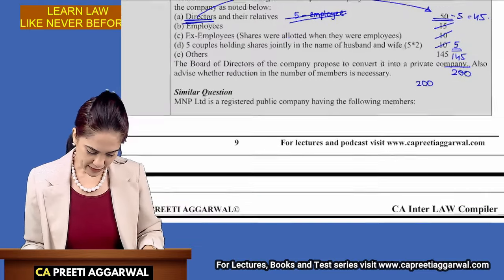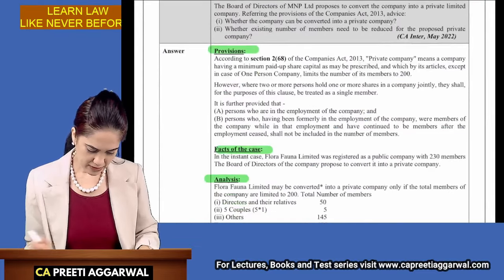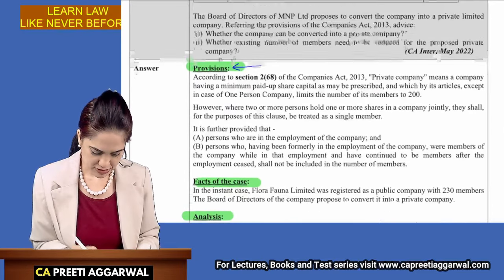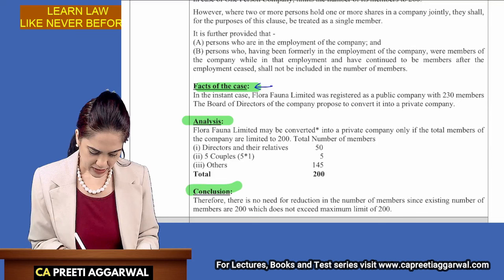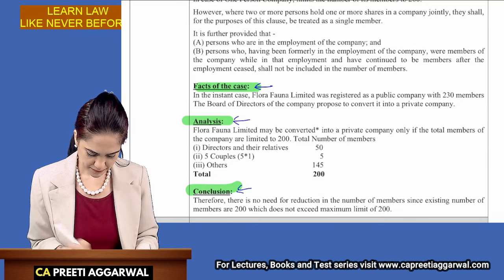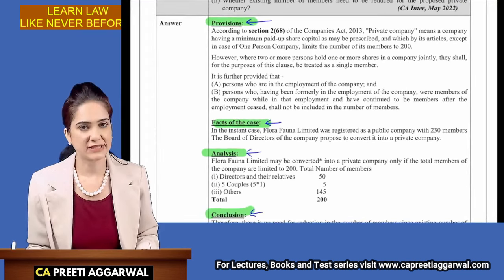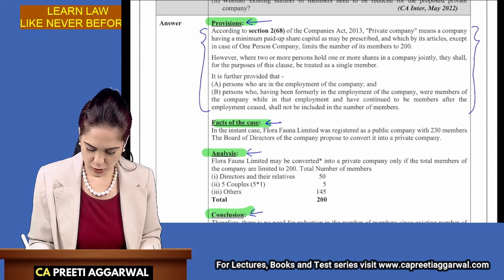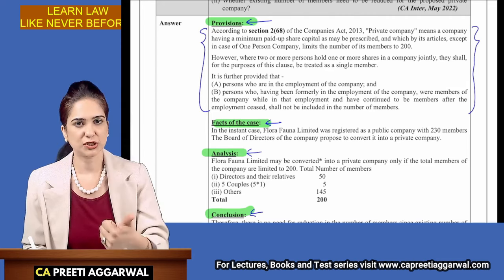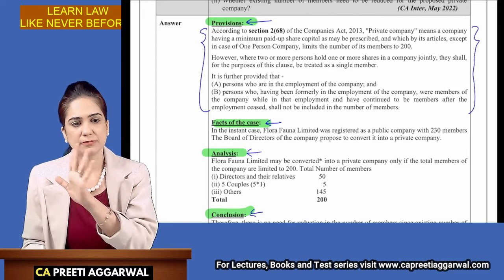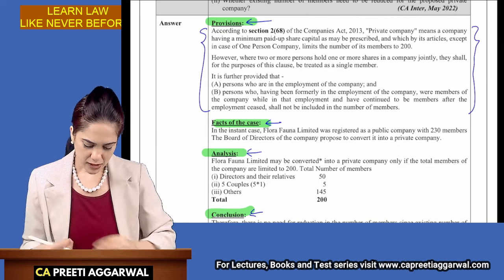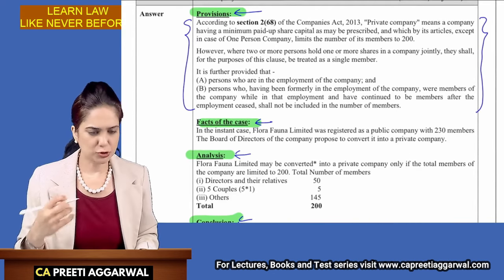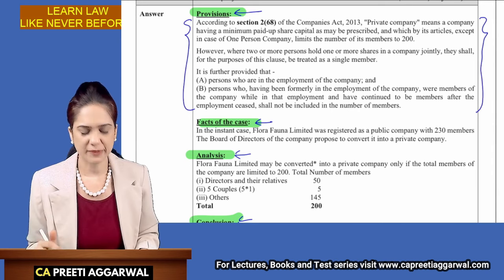Students, this is my compiler, and it contains answers in full length, that is provisions, facts, analysis, and conclusion. If this question is asked in the exam, you will first explain everything about a private company. So what is a private company? We will write the definition and also the exclusions, the restrictions. Then we will explain who should be included in that 200, who should not be included.